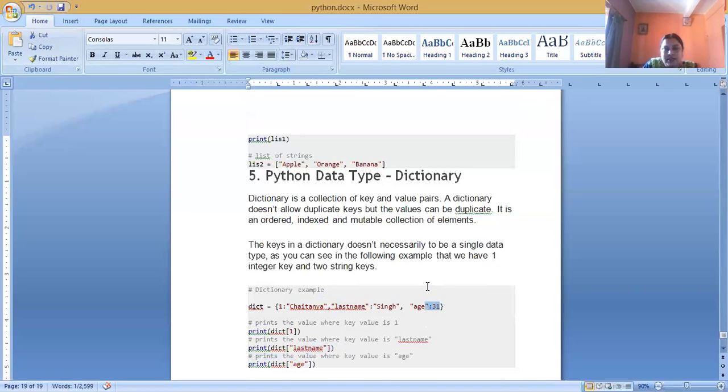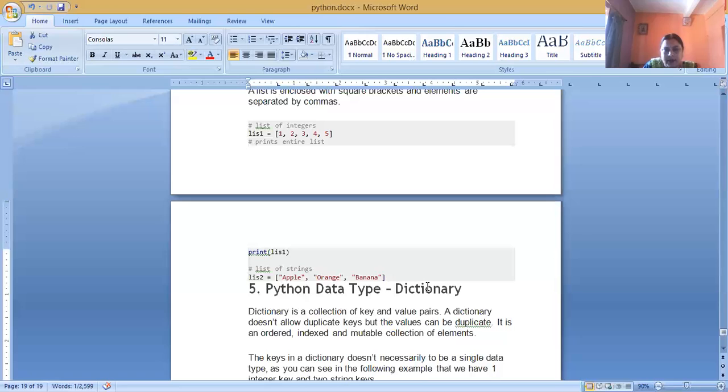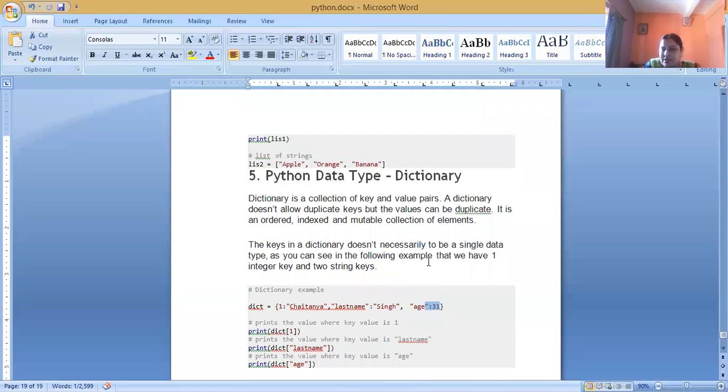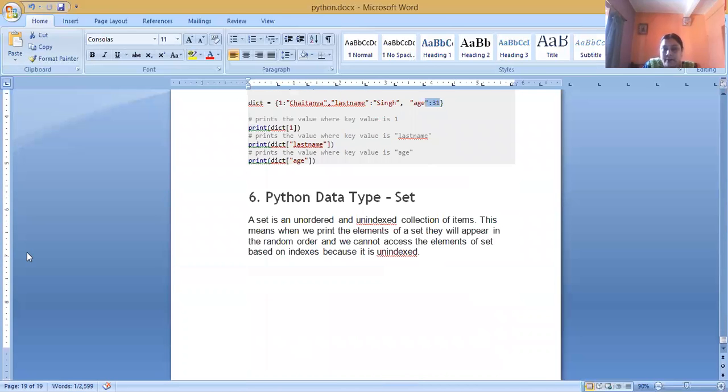And the last Python data type is the set. A set is a collection of values. It is an unordered and unindexed collection of items. This means that when we print the elements of a set, they will appear in random order. There is no concept of sequence here. We will not study sets in class 11.